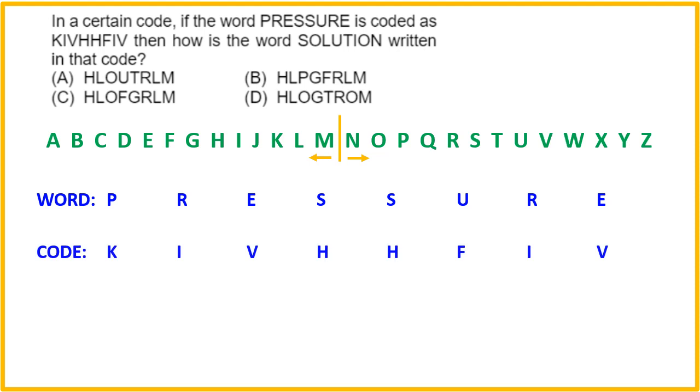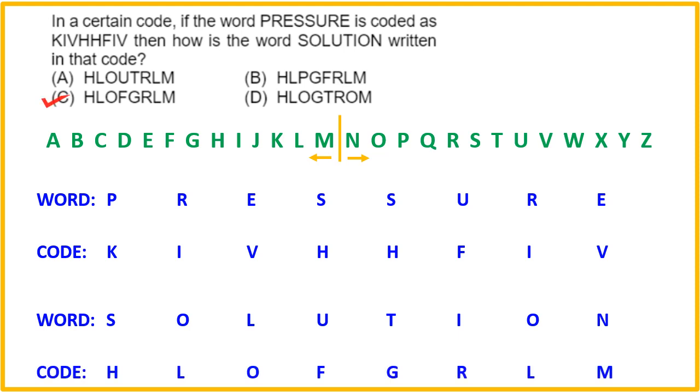So accordingly we can identify P is at the third position after the partition line, so K is at the third position. So P ka K ho gaya. R is at the fifth position after the partition line, so I is also at the fifth position before the partition line like this. So when we apply this logic of mirror image, जहां पर rearranging of alphabet work नहीं करता, even addition subtraction का भी logic work नहीं करता, at that time we apply the logic of mirror image. So accordingly solution का भी आप निकाल सकते हो and it will be option C.